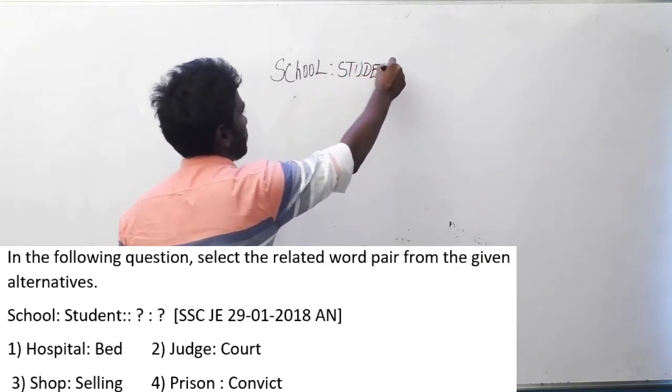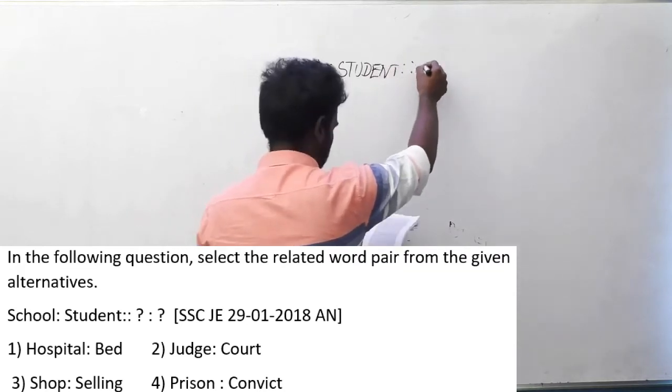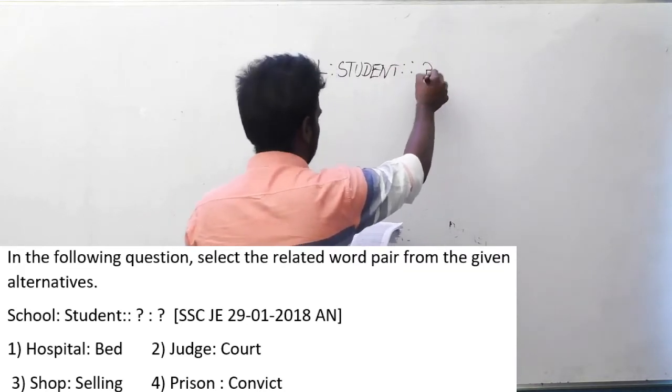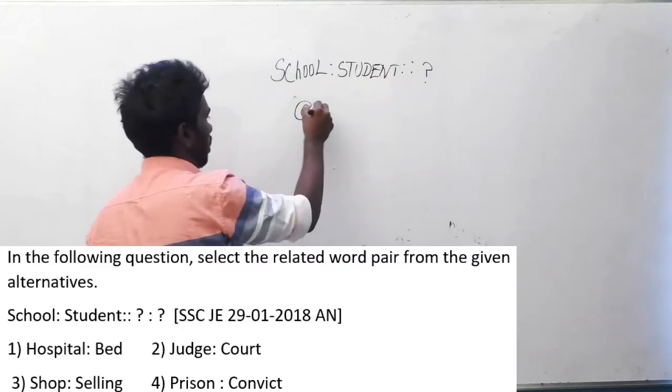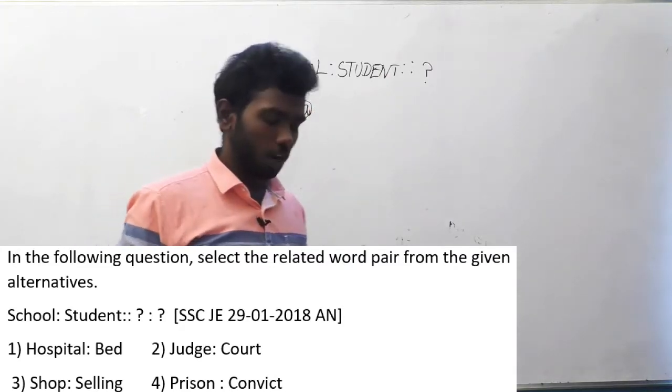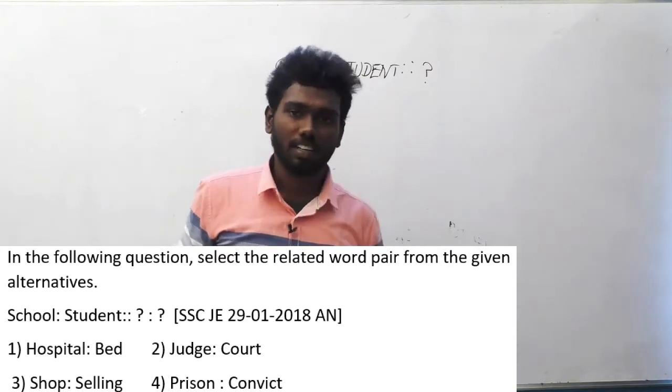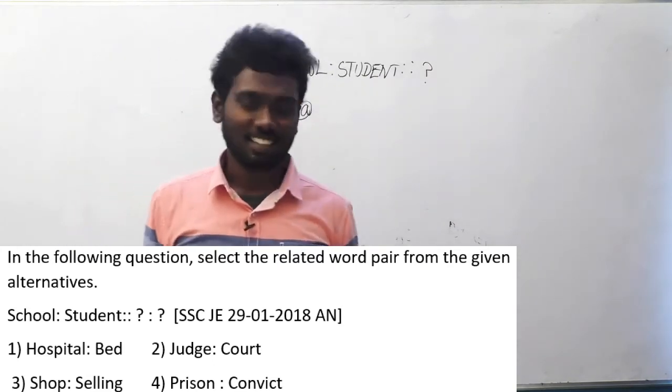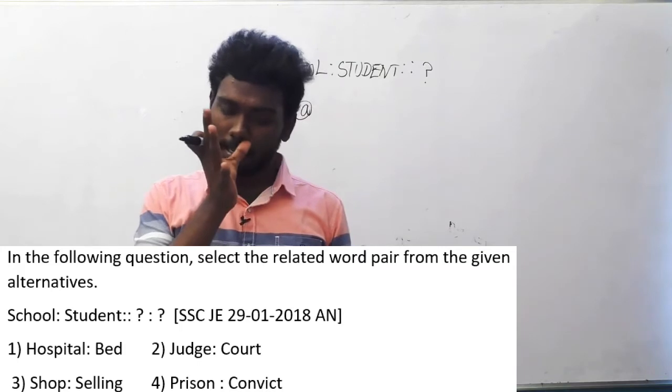School is to student implies question mark. And options are hospital is to bed. Option B, judge is to court. Option C, shop is to selling. Option D, prison is to convict. As I said earlier, this is a funny question.